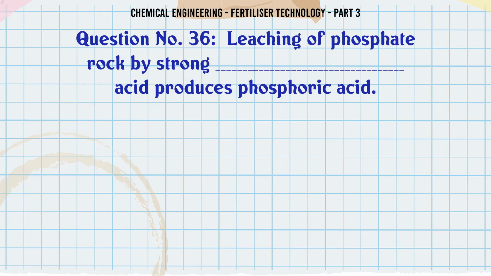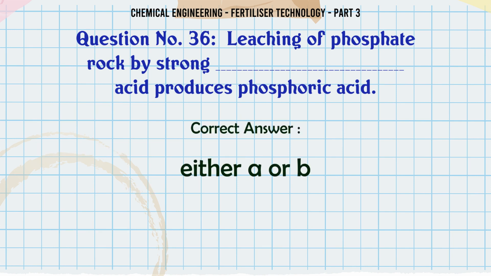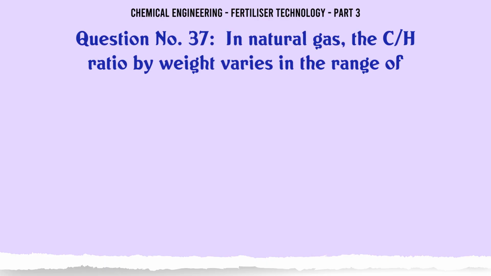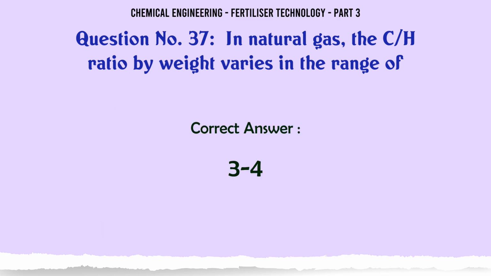Leaching of phosphate rock by strong acid produces phosphoric acid, A. sulfuric, B. hydrochloric, C. either A or B, D. neither A nor B. The correct answer is either A or B. In natural gas the C:H ratio by weight varies in the range of A. 3:4, B. 8:10, C. 15:17, D. 20:25. The correct answer is 3:4.